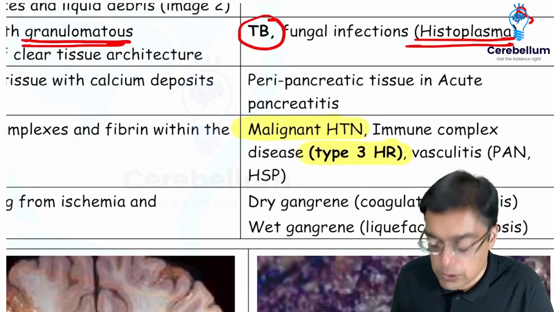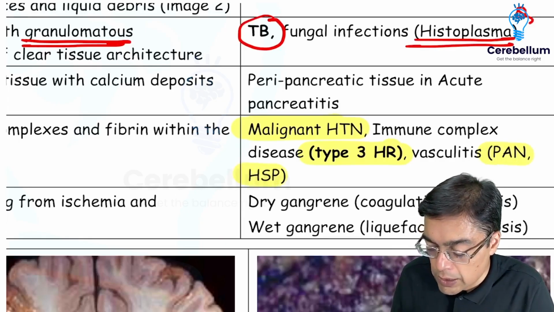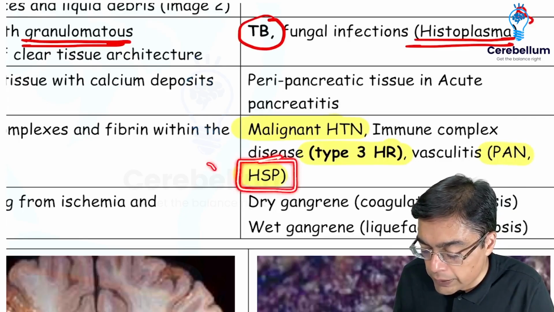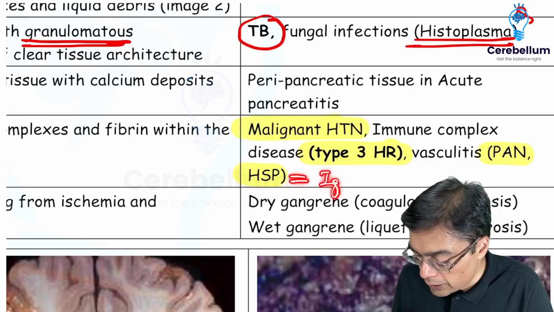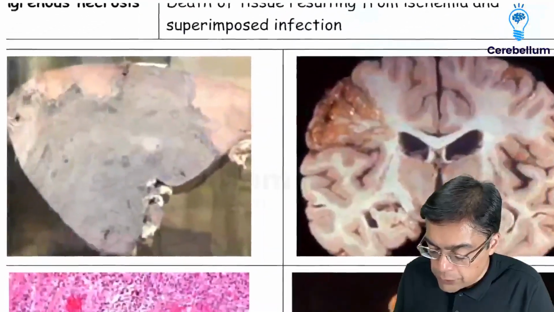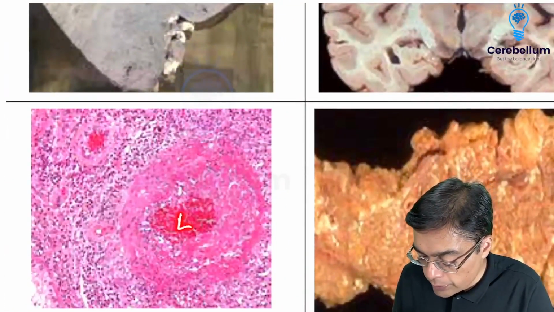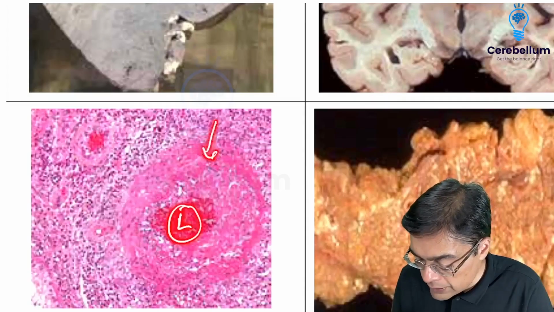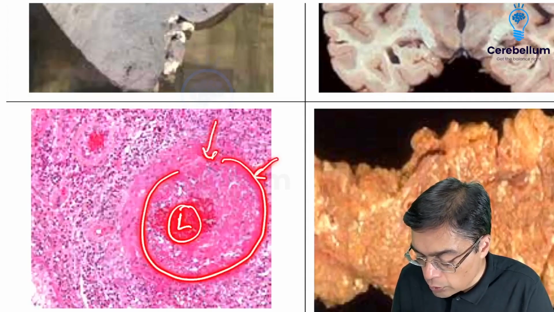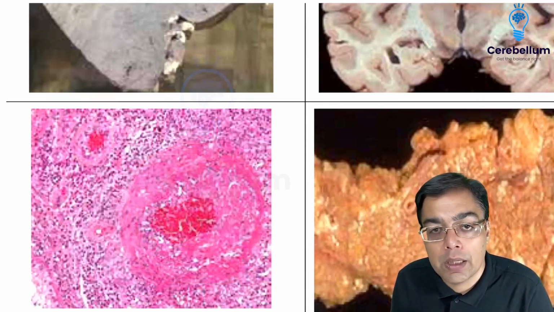Amongst the vasculitic disorders, you must remember over here, polyarteritis nodosa, as well as a condition that has been asked in the exam a couple of times in 2023-24, Henoch-Schönlein purpura, which is nowadays going to be given the name of IgA vasculitic disorder. How is going to be the appearance for the fibrinoid necrosis? So you are having the presence of a vessel over here. This is going to be having the presence of cells over here, and you are going to be having the presence of the plasma proteins which are going to be present in the vessel wall. So that is what is going to be associated with fibrinoid necrosis.